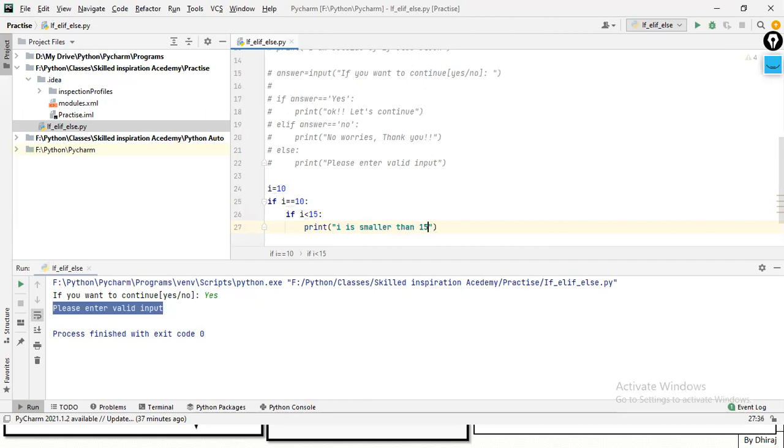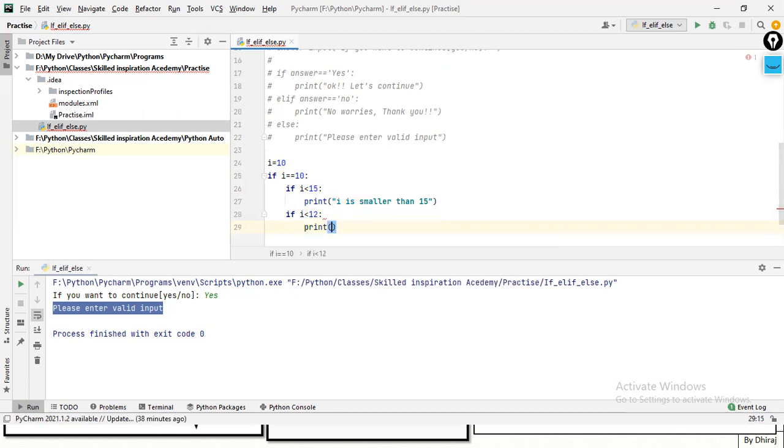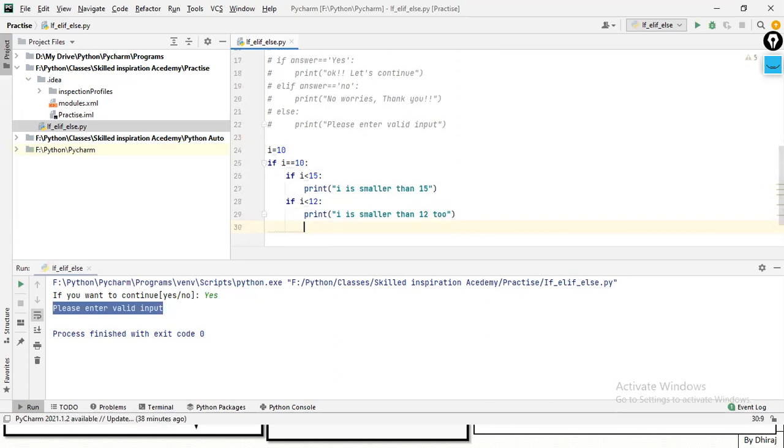than 15, right? Here, outside this if, again I'm writing if i is less than 12, I'll just print i is smaller than 12, right? Okay, let me think. If i is equal to 10, then it will enter. 10 is less than 12, that's good. 10 is less than 15, okay, that's good.